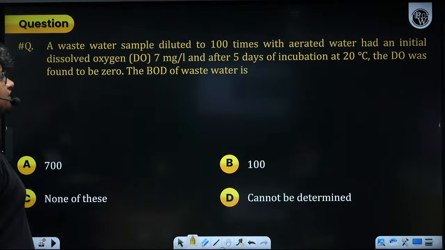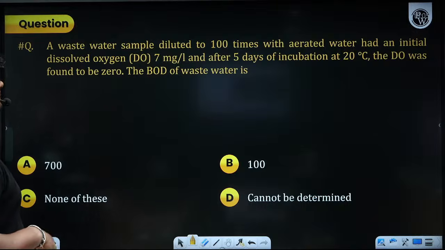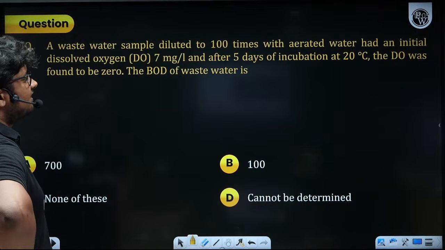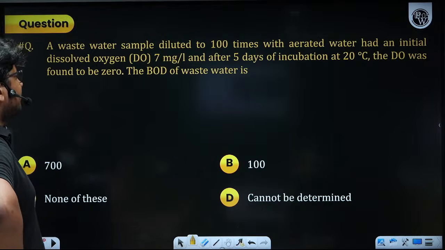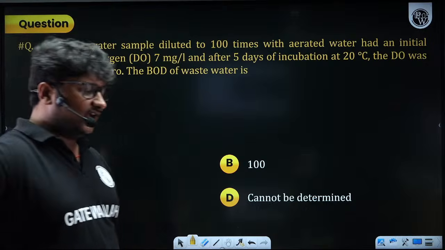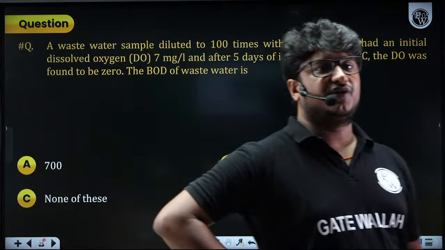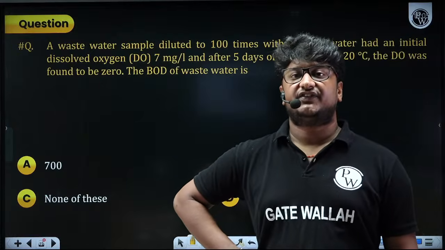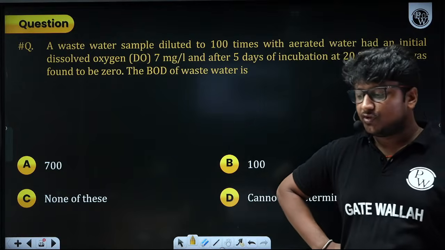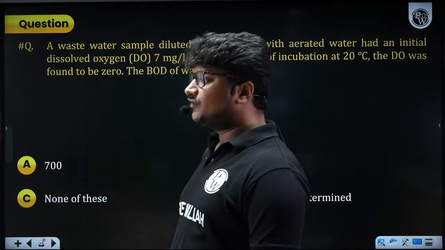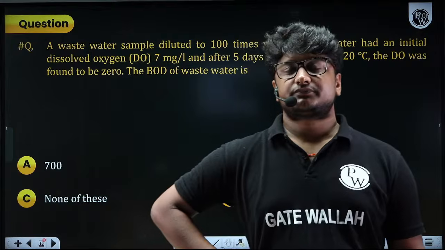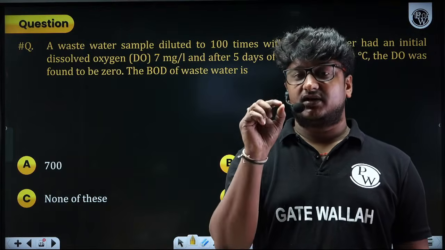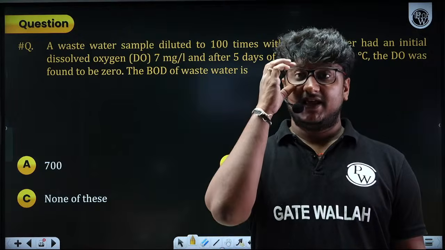A wastewater sample diluted 100 times with aerated water had an initial dissolved oxygen concentration of 7 milligram per liter. After 5 days of incubation at 20 degrees Celsius, the DO was found to be 0. Now, this is something very important for you to understand. If after 5 days you take out the BOD bottle and measure the dissolved oxygen level and you find the value is 0, that means you